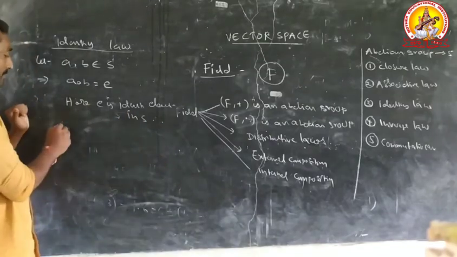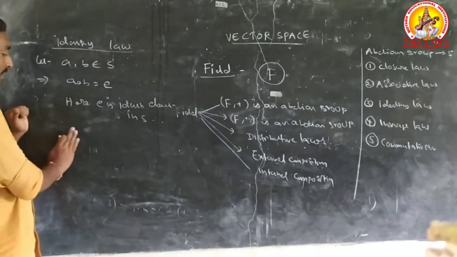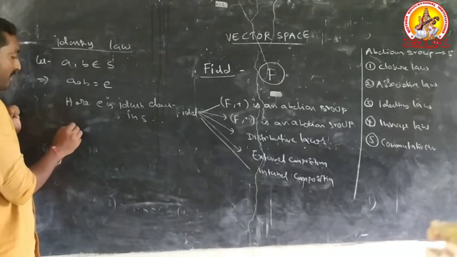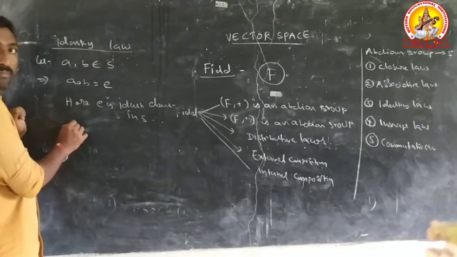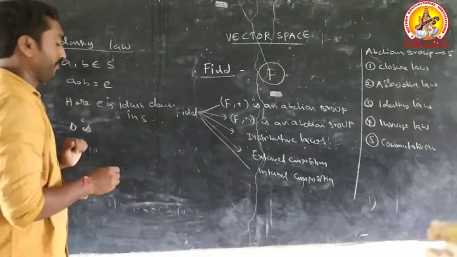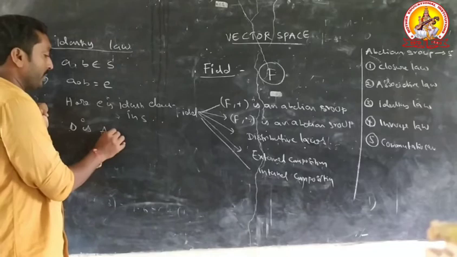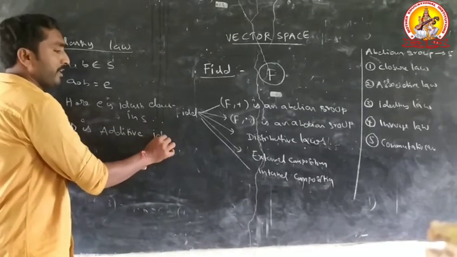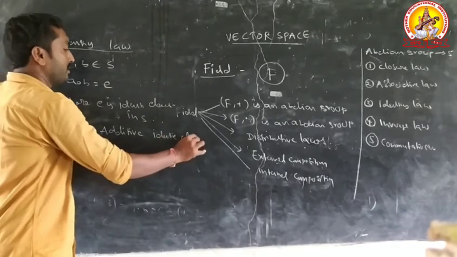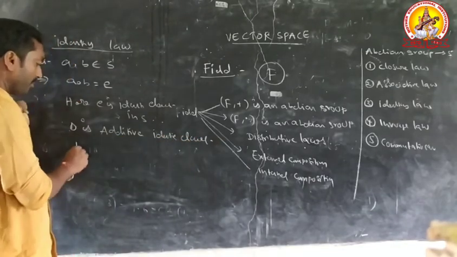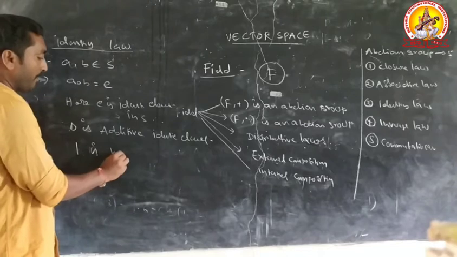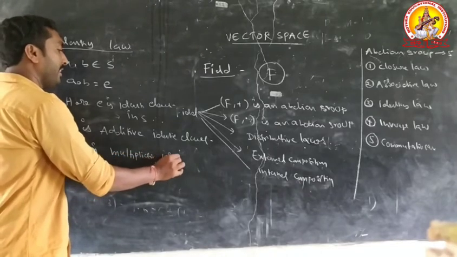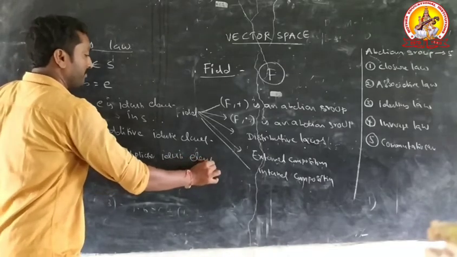For example, remember, plus 0 is the additive identity element, and 1 is the multiplicative identity element.